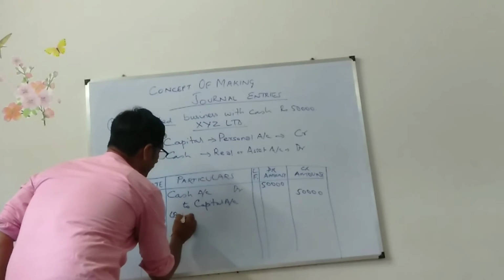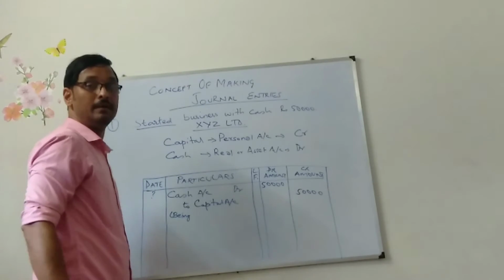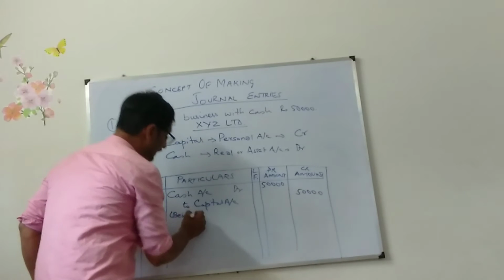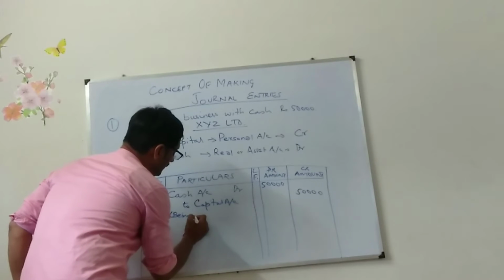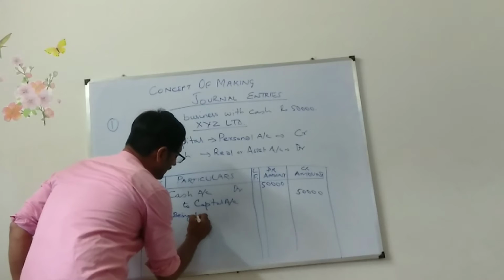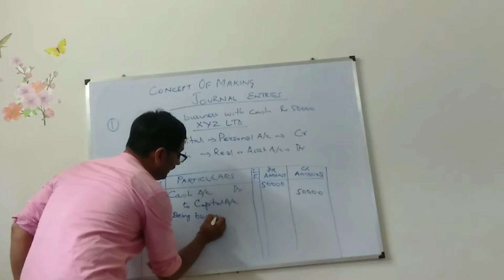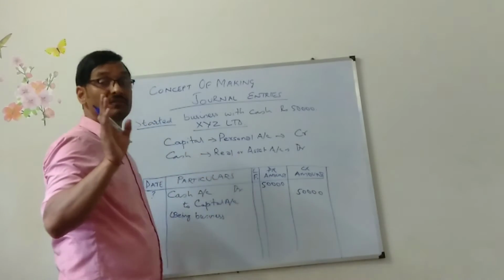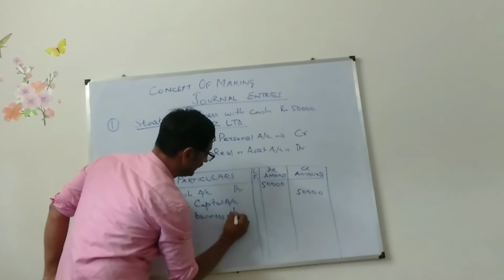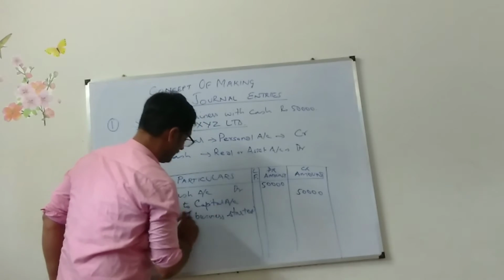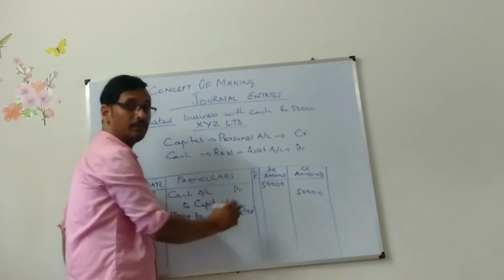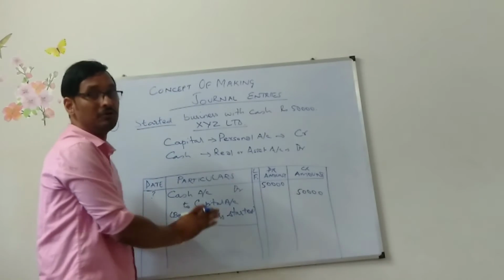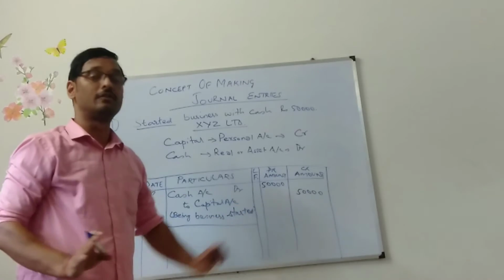You will be starting narration with "Being." After that you need to give a noun. Being, business, and after noun you need to give a verb. Started. Being, business started. Being, noun and verb. And after that you need to underline it. In particulars column only you need to underline, not in any other column.